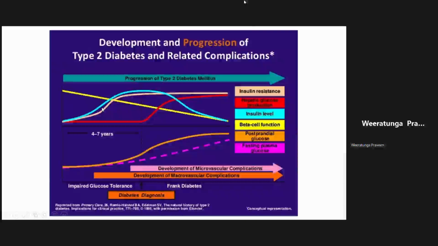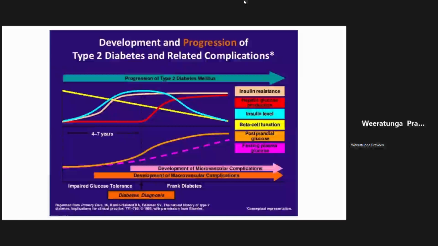Right. Any questions up to now? So we've talked about diabetes, the differences between type 1 and type 2 diabetes, and also discussed the medication that you use for type 2 diabetes. Right. Now, the next few MCQs are based on diabetes complications, and diabetes-related complications.